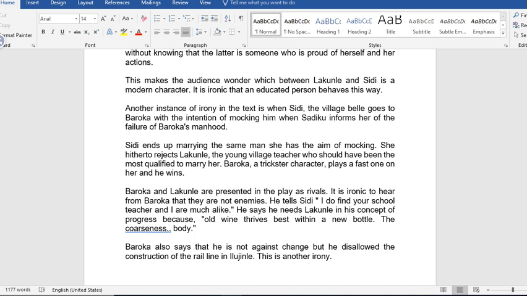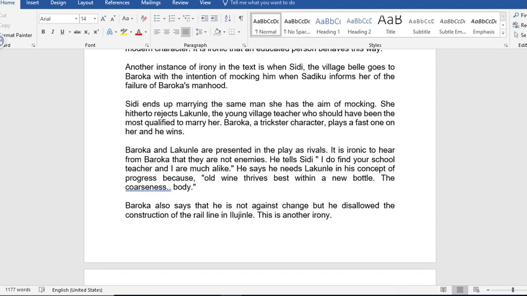Another instance of irony in the text is when Sidi, the village belle, goes to Baroka with the intention of mocking him when Sadiku informs her of the failure of Baroka's manhood. Sidi ends up marrying the same man she had the aim of mocking. Can you see that? She refuses to marry Lakunle, the young village teacher, who should have been the most qualified to marry her. Baroka, a trickster character, plays a fast one on her and he wins. Somebody she plans to mock, she eventually becomes the wife.